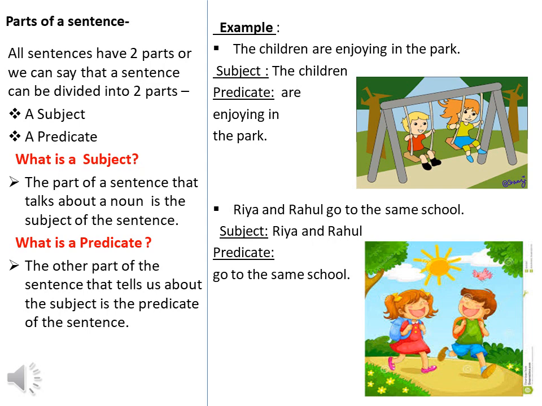Going to the next example, Riya and Rahul go to the same school. Here, the subject is Riya and Rahul because this is the noun in this sentence, and the predicate is go to the same school because it is telling us what the subject is doing.